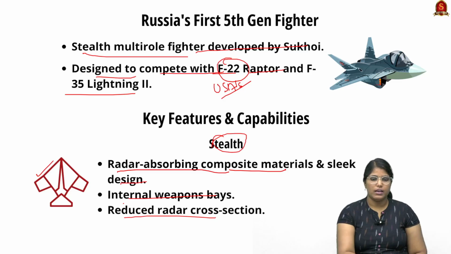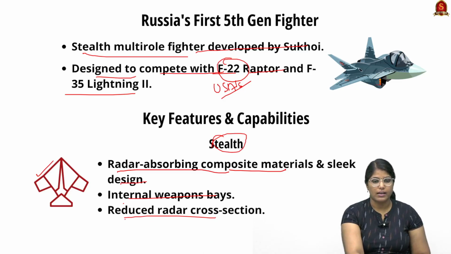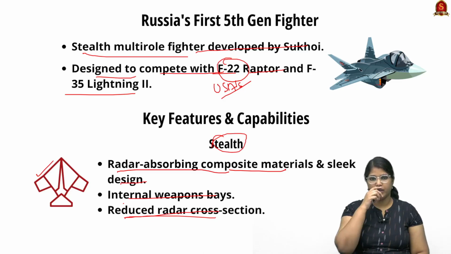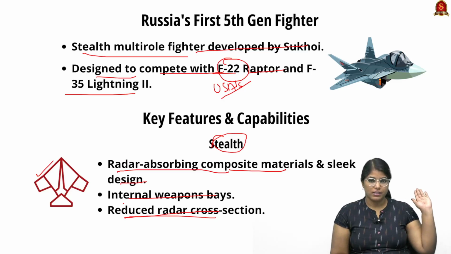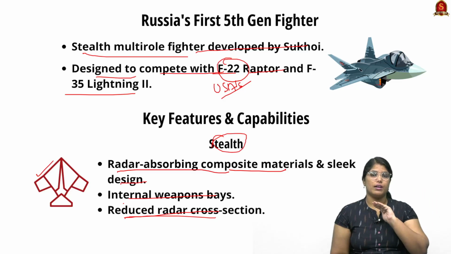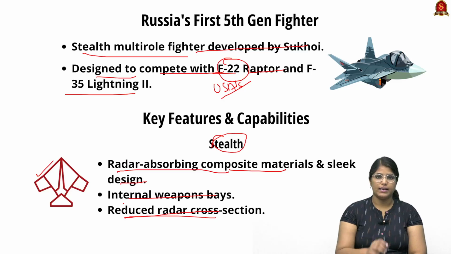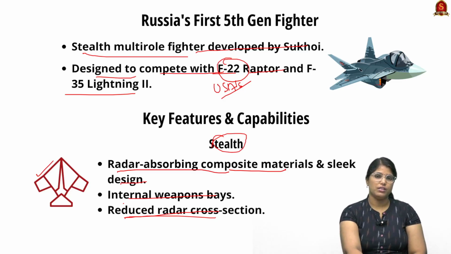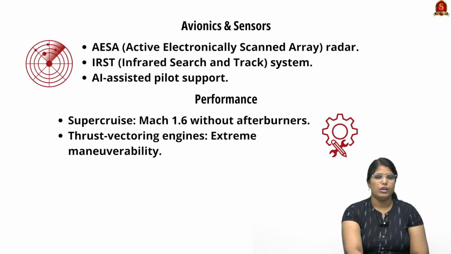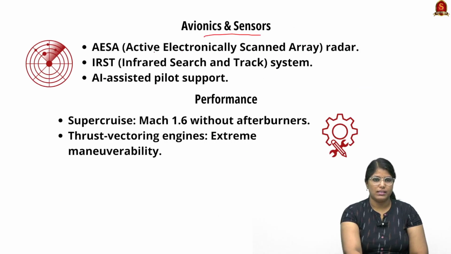That is why they have said that it has reduced radar cross section. So even if the aircraft just passes through, it does not get detected by any kind of radar. That is what we call stealth. These kinds of things will be very useful during war, as well as in displaying our capabilities.